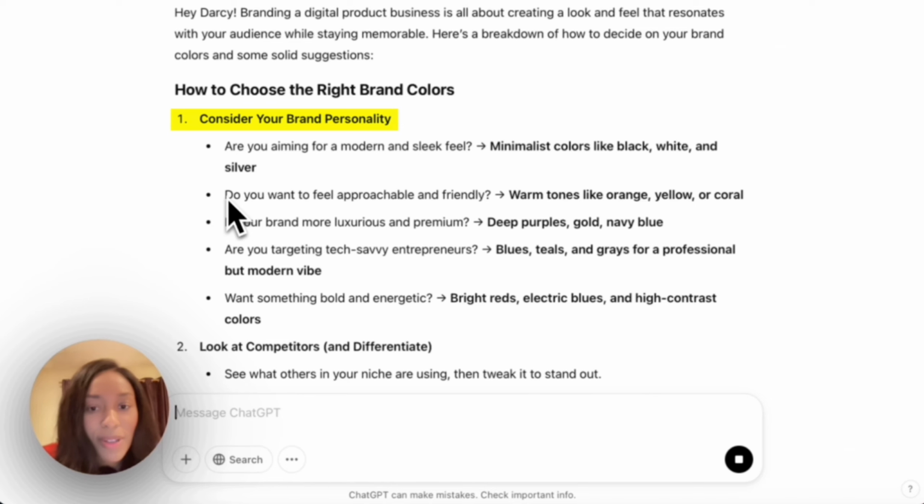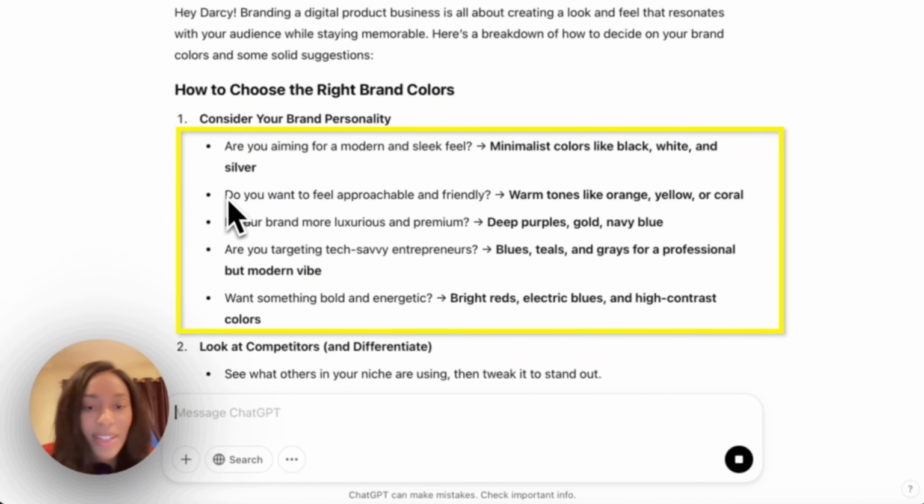Consider your brand personality. Are you aiming for a modern and sleek feel? Think minimalistic colors like black, white, and silver. Do you want to feel approachable and friendly? Warm tones like orange, yellow, or coral. Is your brand more luxurious and premium? Think deep purples, gold, navy, and blue. Are you targeting tech-savvy entrepreneurs? Think blues, teals, and grays for a professional but modern vibe. Want something bold and energetic? Think bright reds, electric blues, and high contrast colors.